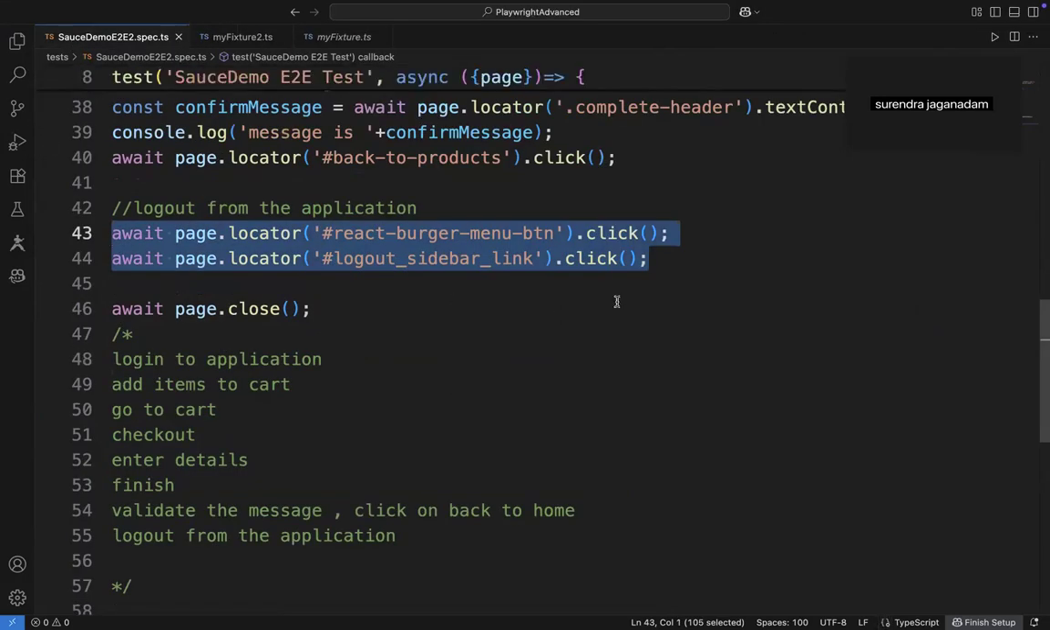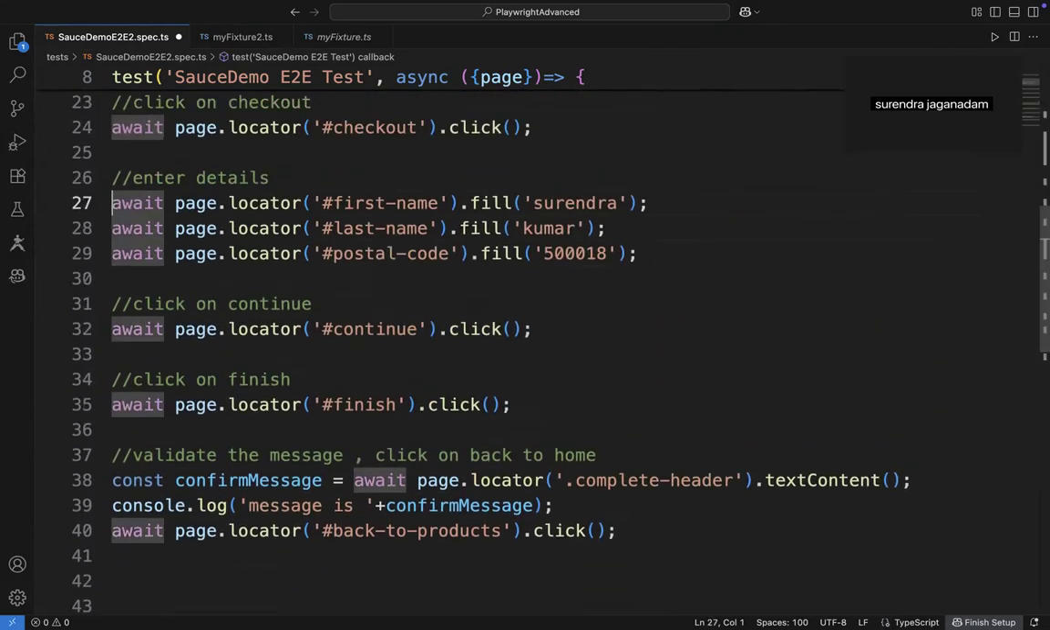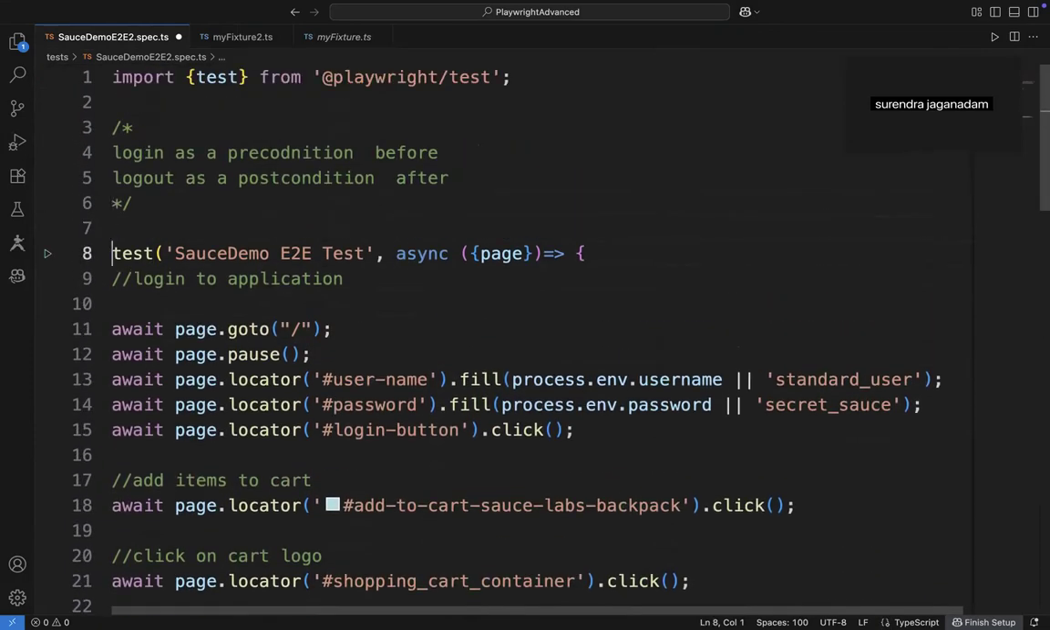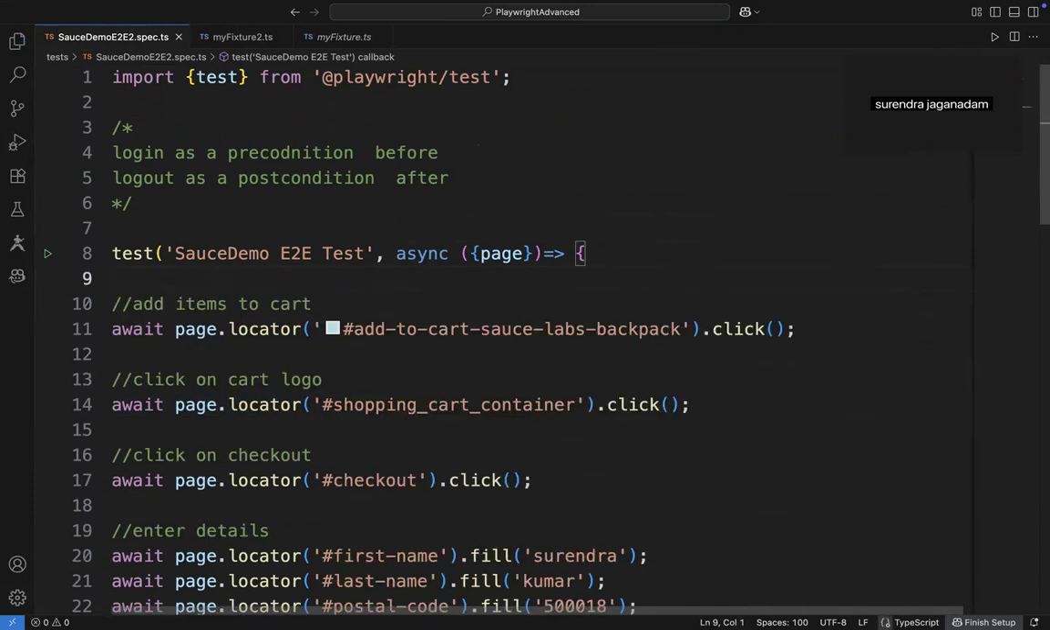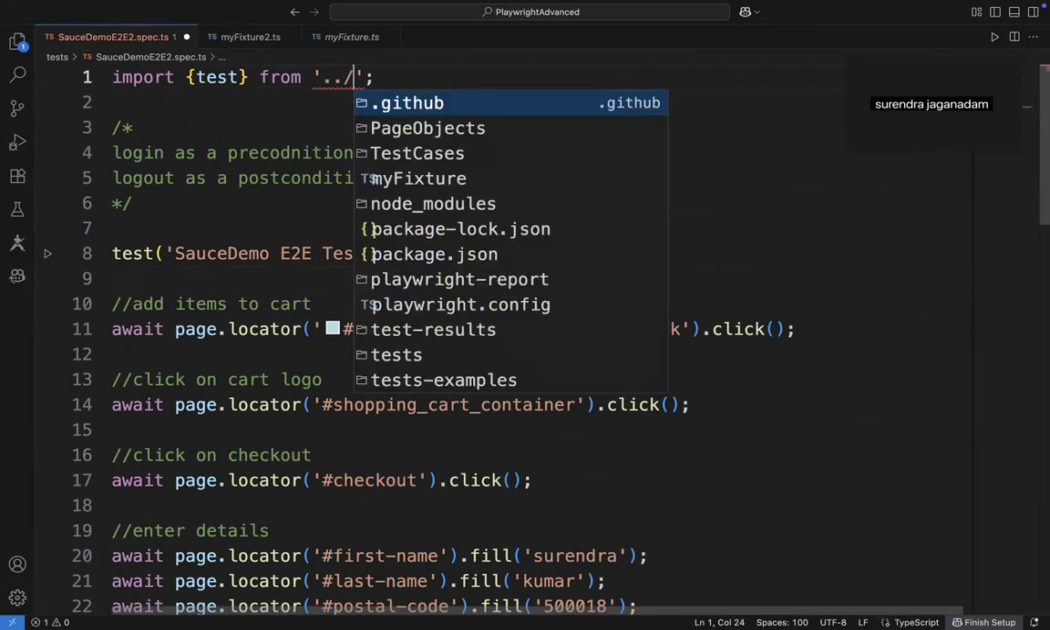So from my test, I'm deleting my logout, and in the same way, I'm deleting login as well from my test. And in this test, instead of importing from Playwright, we need to import it from the new fixture that I have created, which is myfixer2.